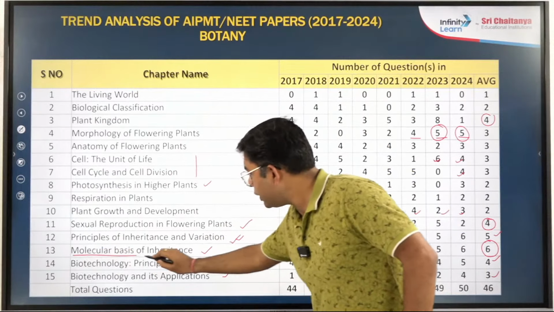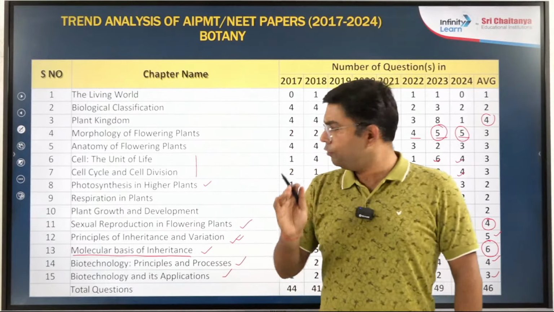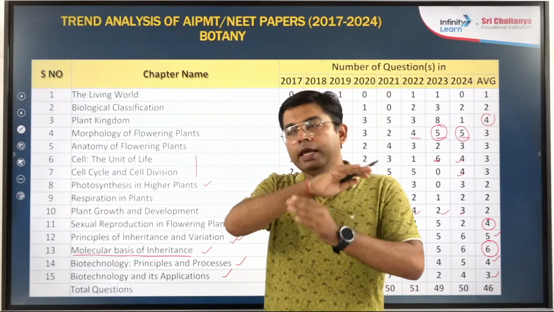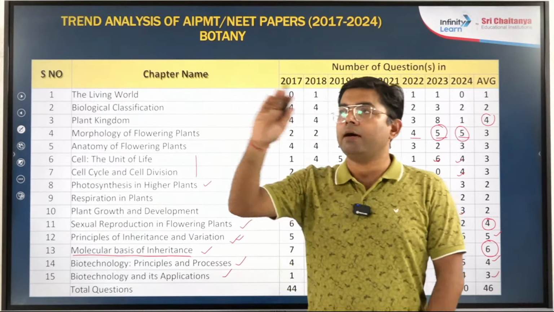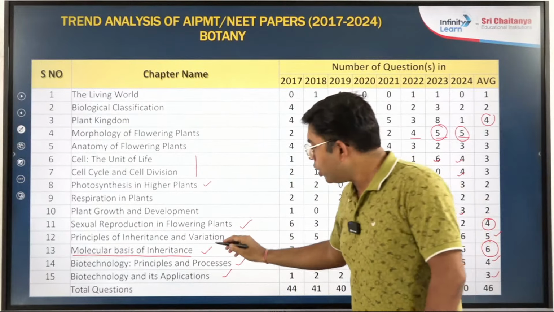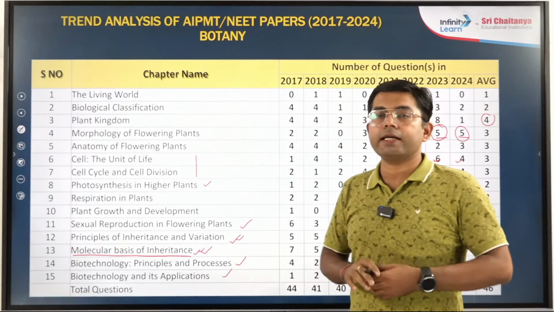Molecular basis of inheritance is all about developing a mind map, in which you just go through it and close your eyes and experience what is happening during transcription, what is happening during translation, and in all that process, what are the factors which are exactly taking place.